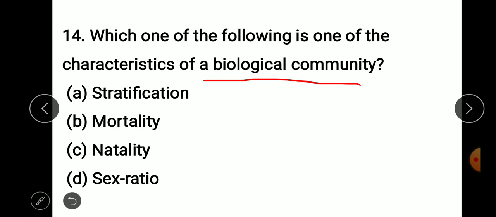While a biological community is characterized by parameters like species dominance, species diversity, trophic organization, stratification, dynamism, and species stability. So stratification is basically the characteristic of a biological community, and the remaining three are characteristics of population. So remember it.